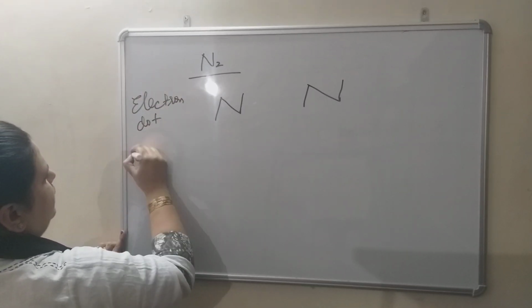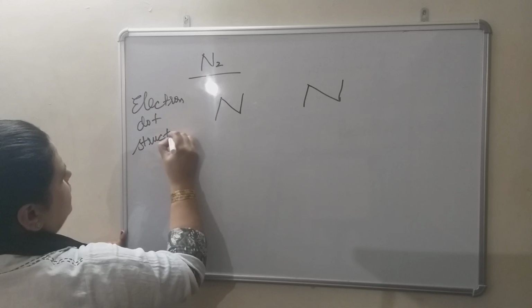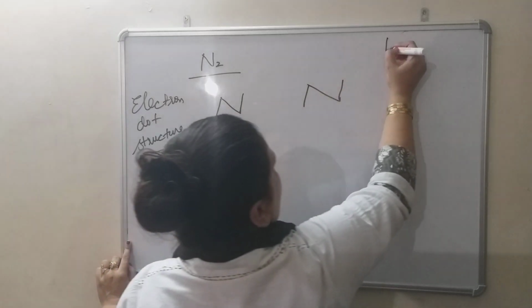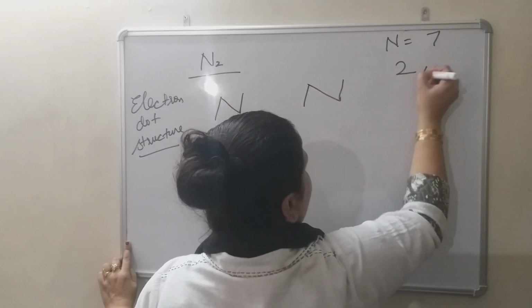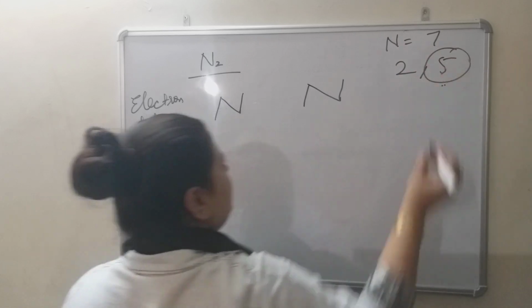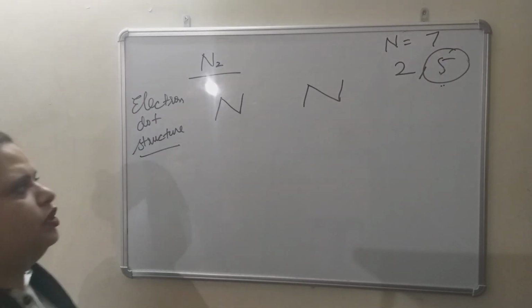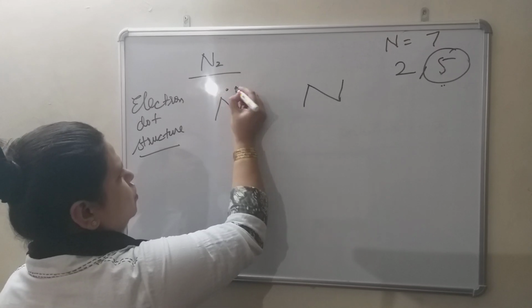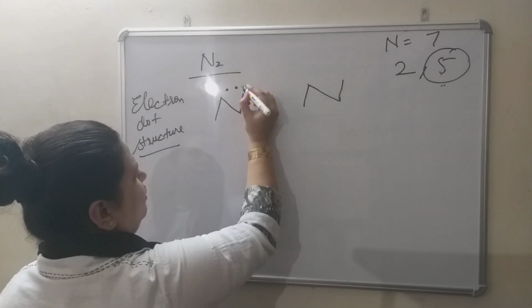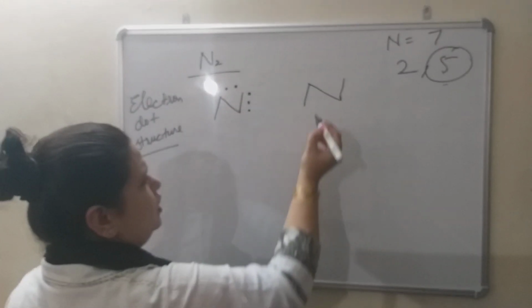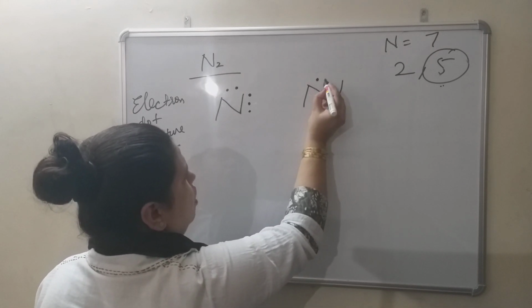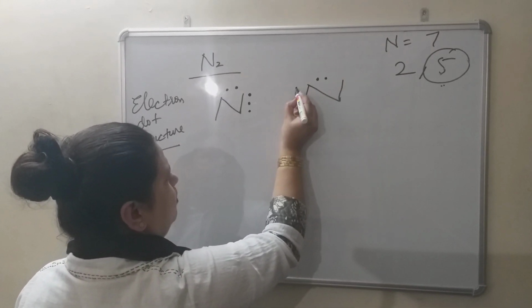Atomic number of nitrogen 7. Configuration 2 and 5. I will use the electrons which are present in the outermost shell. 1, 2, 3, 4, 5. Either you can use dot or you can use cross. Choice is yours. और आपको ऐसे इसको रिप्रेजेंट करना है इन पेयर्स.